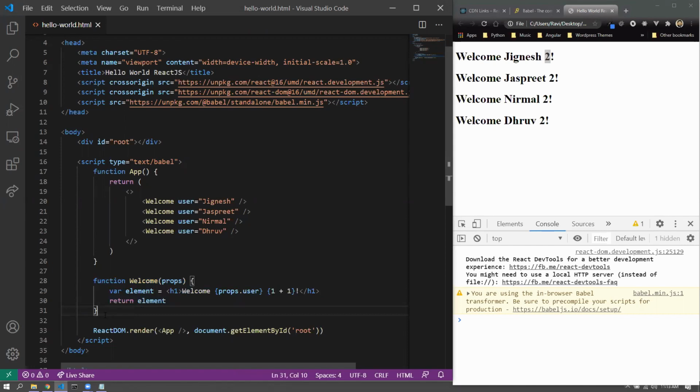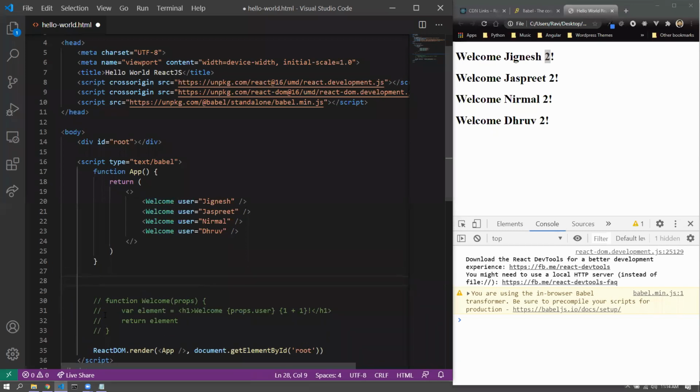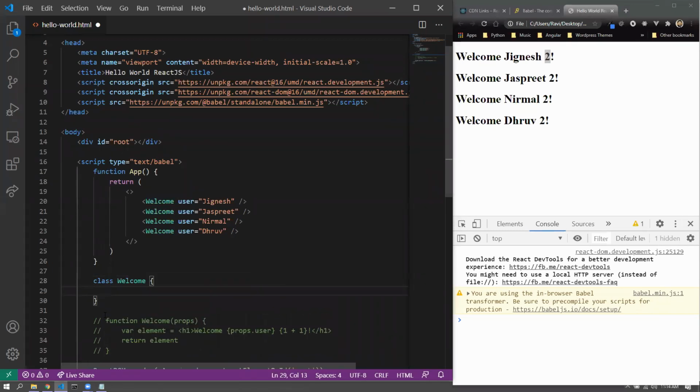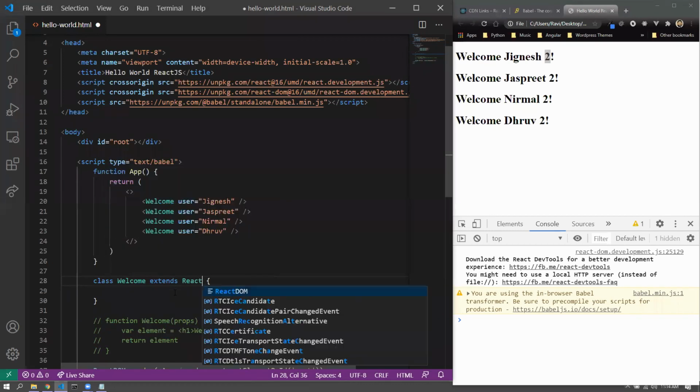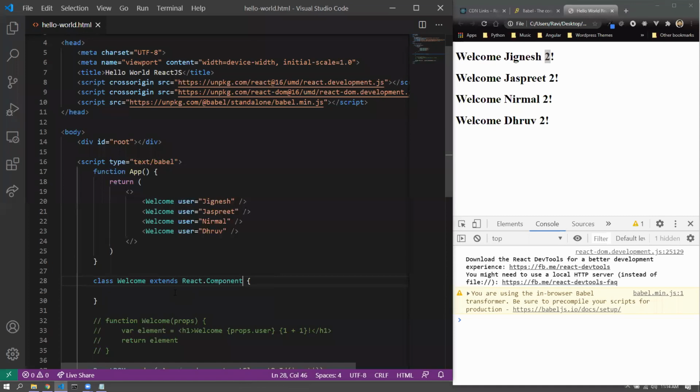All right, so I would comment this out, and I would create the welcome component as a class component. So first of all, class Welcome, the general rule, first letter capital, but then the class component should also extend the React's base component class. All right, React.Component. A class component should extend React.Component. Now this parent-child inheritance model is not the component relationship, but we are extending some features from a base component class. So this is different from the hierarchy that we're talking about.